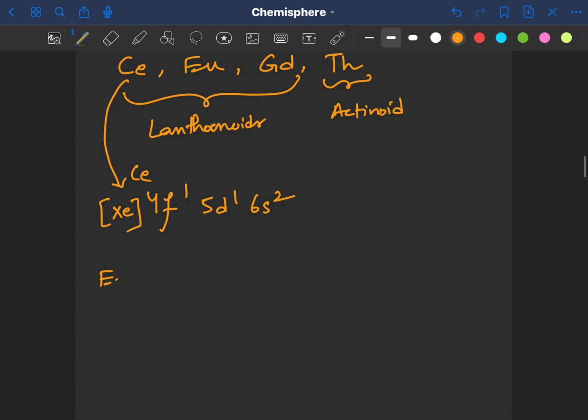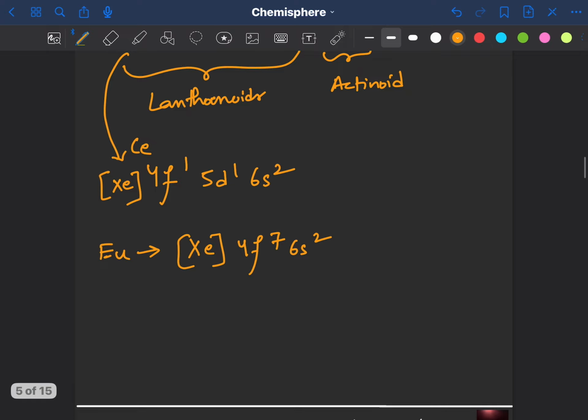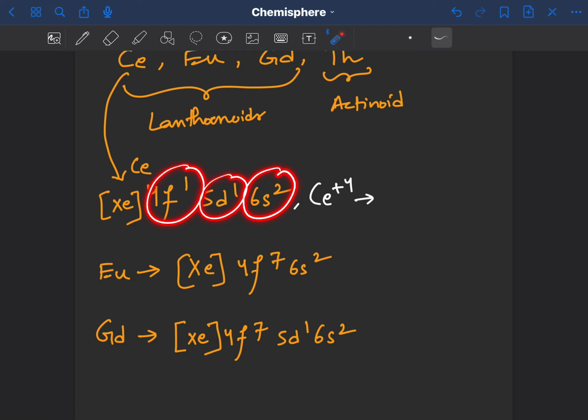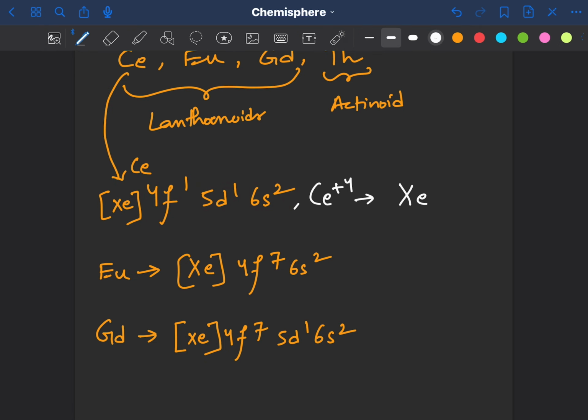The configuration of europium is xenon core, 4f7, 6s2. The configuration of gadolinium is again a xenon core, 4f7, 5d1, 6s2. Okay, so in the question they have given a species, so they are talking about Ce plus 4. The configuration of Ce plus 4 will be, we remove 4 electrons, so 2 gone from here, 1 gone from here, 1 gone from here, so we are left with just a xenon core.